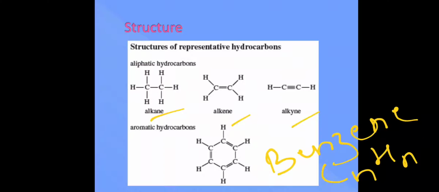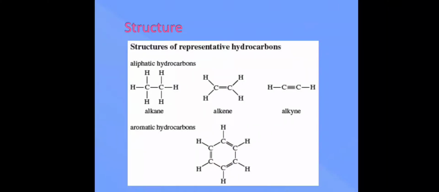And what do we note in the structure of benzene? There is an alternate double bond. So you have alternate single bonds and alternate double bonds in the structure of benzene, and benzene's formula is C6H6. So you have 6 carbon atoms attached with 6 hydrogen atoms and alternate double bonds. This is your structure of benzene, which is C6H6. In this chapter, we are going to study alkenes and alkynes, and basically how you are going to name them.